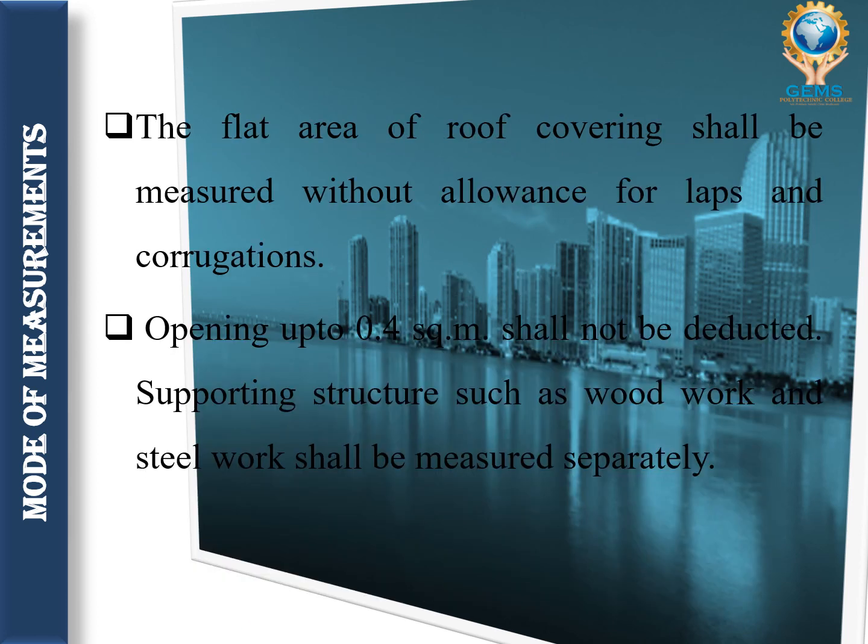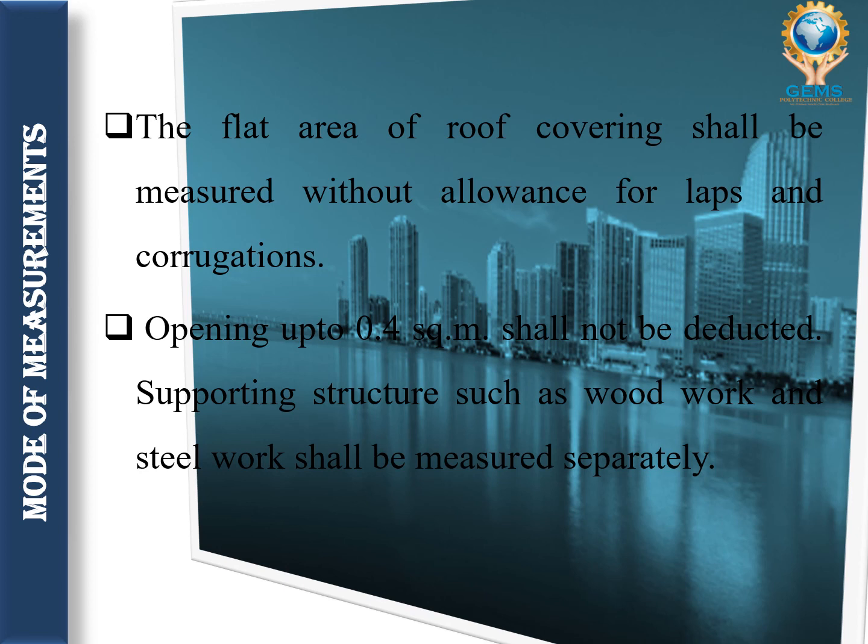Then the flat area of roof covering shall be measured without allowance for laps and corrugations. Laps is nothing but the overlapping, one over the other. Corrugation is for giving strength and rigidity: the surface or material shaped into a series of parallel ridges and grooves so as to give added rigidity and strength.